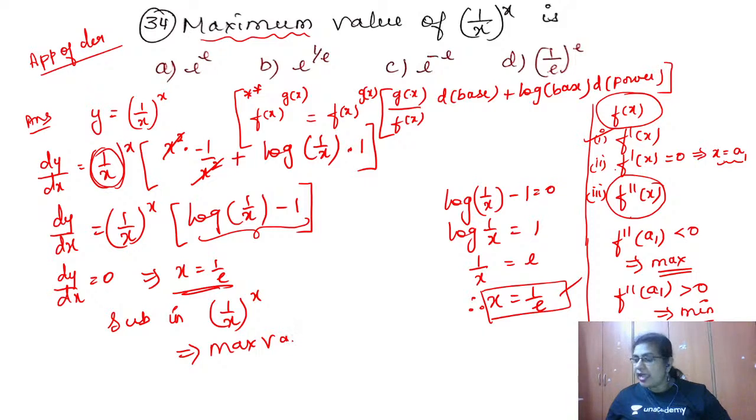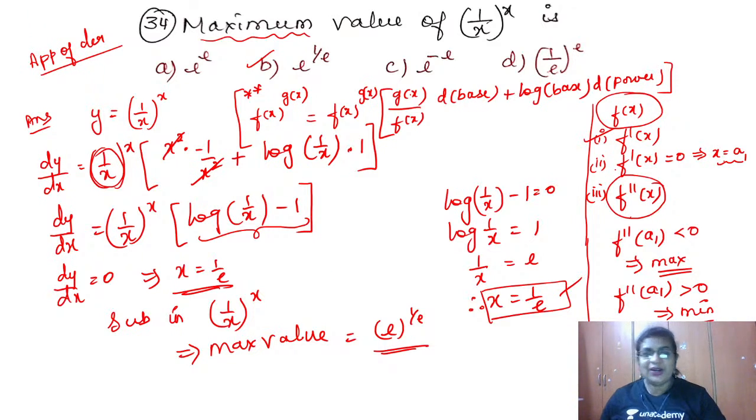So what is the maximum value then? Where there is x, I have to write 1 by e. So 1 by 1 by e is e, so the value is e to the power 1 by e. Which option do we have? That is option B. Hope this idea is clear to you all. Fine, so we got option B. Let's move to the next question.